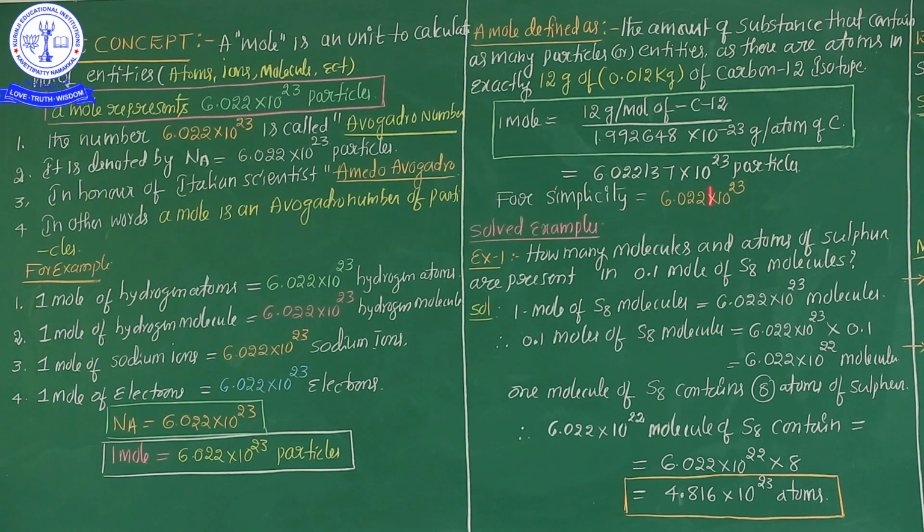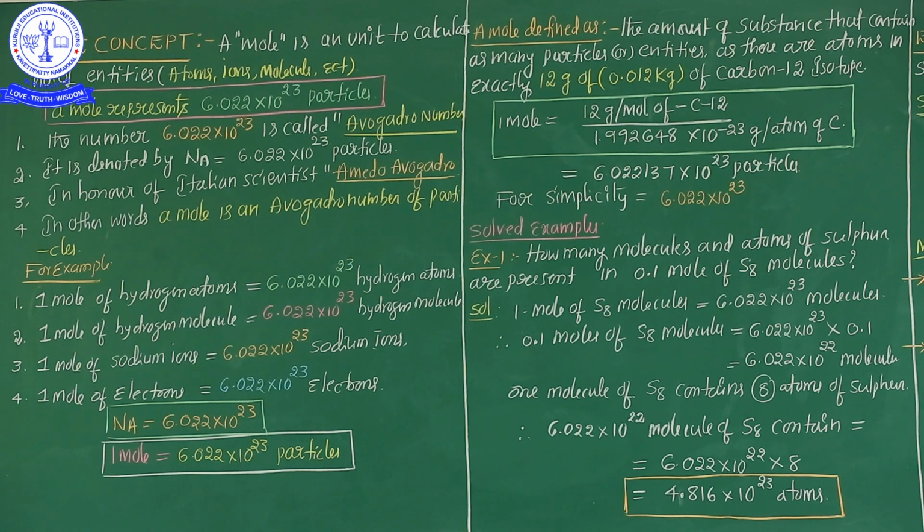After that, to calculate this entire value, we ultimately obtain 6.022137 into 10 to the power of 23 particles. For simplicity, the entire value is 6.022 into 10 to the power of 23.